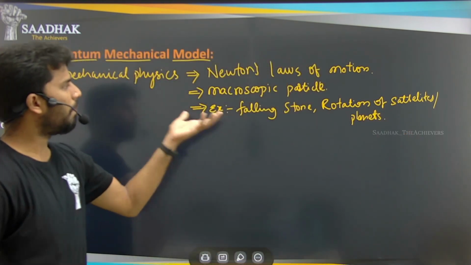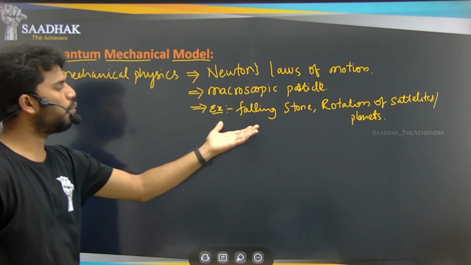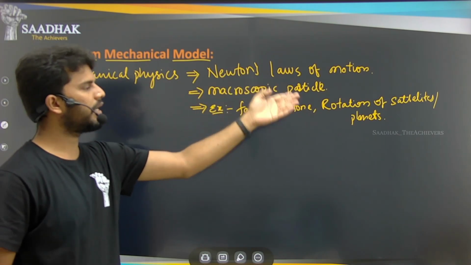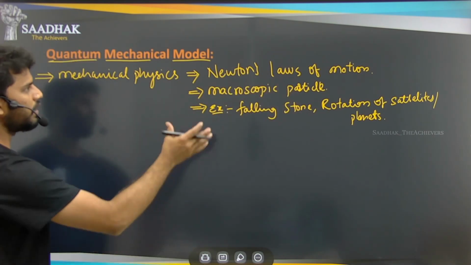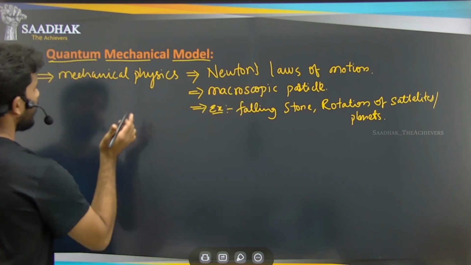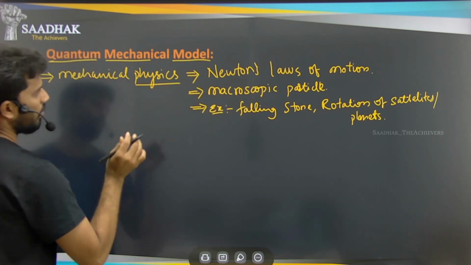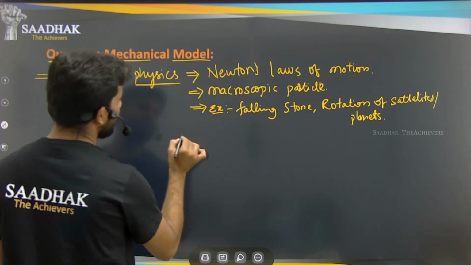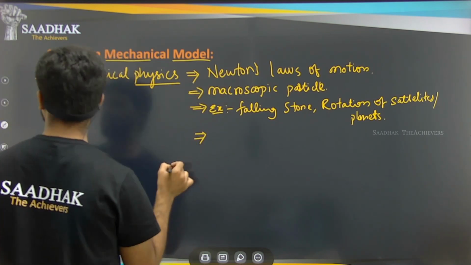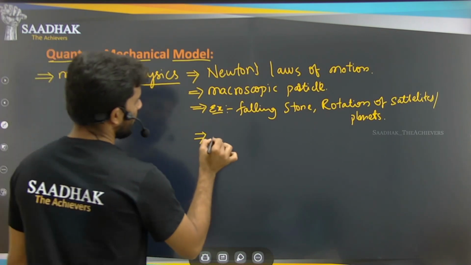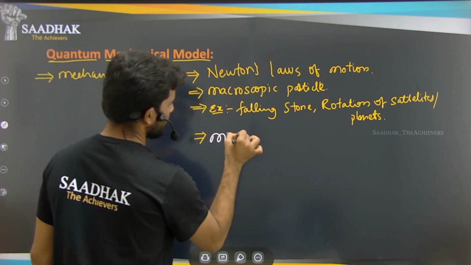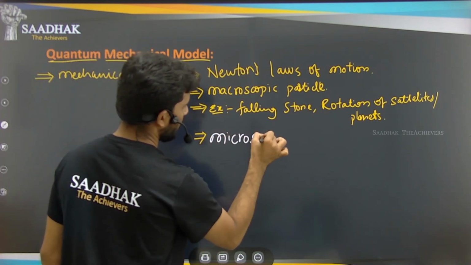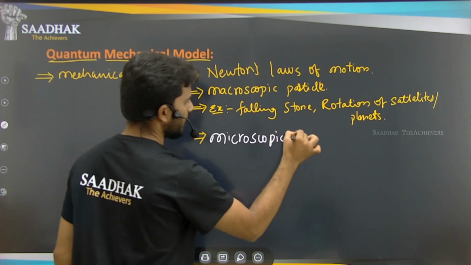So macroscopic particles could only be explained by Newton's laws of motion. But these Newton's laws of motion, or the mechanics, the classical mechanics of physics, could not explain the microscopic particles.